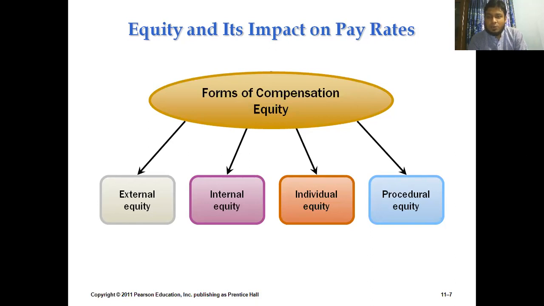External equity means while developing the pay package for the employee, we need to compare it with the competitors' organizations. I mean, whenever we are opening or we are giving a circular for getting a marketing executive for our organization, and we are fixing the pay rate for that particular position, at that time we need to compare it with the other organizations' pay rate.